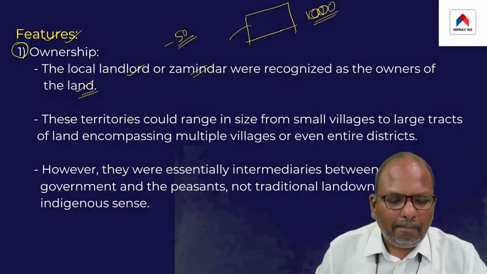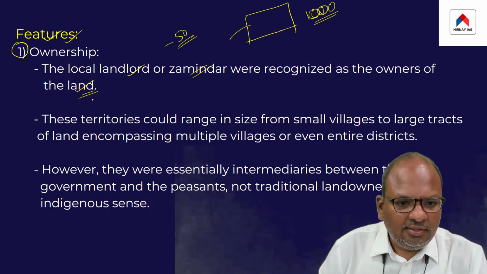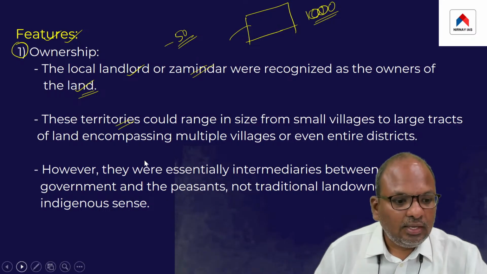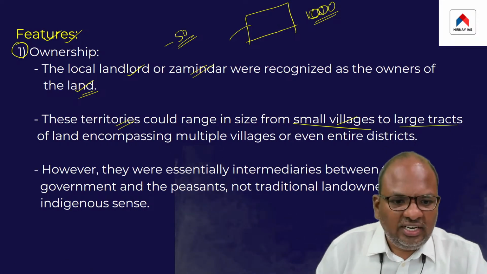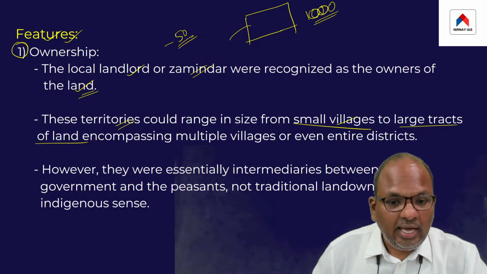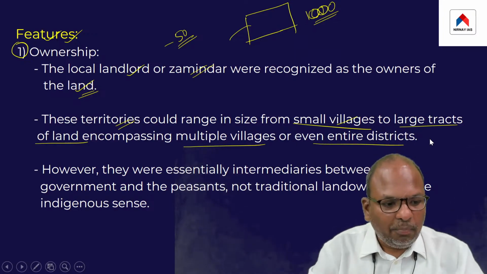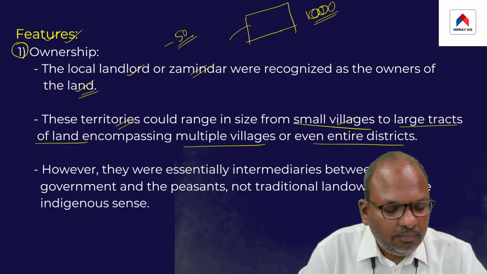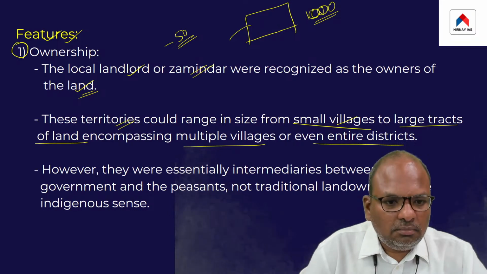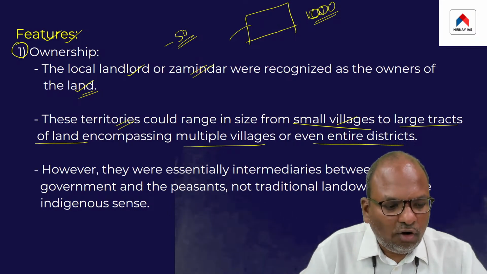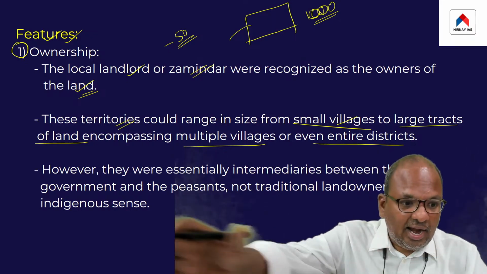At times, the territories of these zamindaris ranged from small villages to large tracts of land encompassing multiple villages or even an entire district. I am talking about the jurisdiction of each of these zamindaris. Let me repeat this point once again. In this system, the local landlord of an area was recognized as the owner of the entire land available in that area.